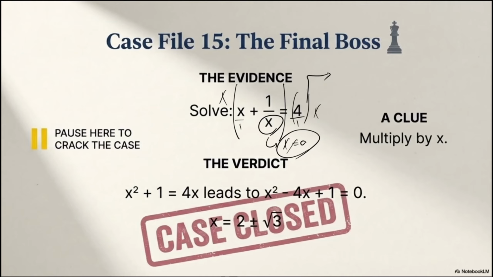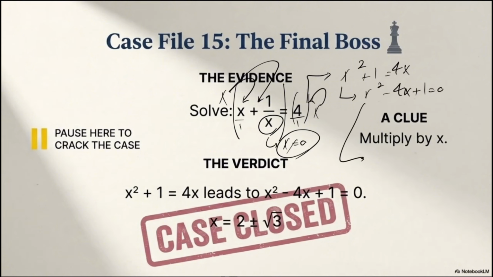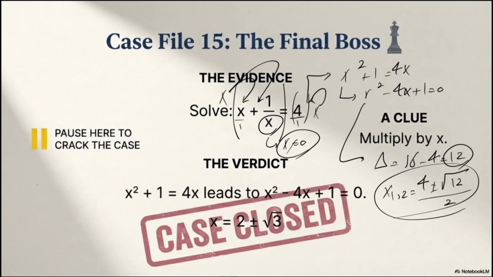So I do have x multiplied by x is going to be x to the power 2. X multiplied by 1 over x is going to be 1. And I do have x times 4 is going to be 4x. So if I just rearrange that, it would be x to the power 2 subtracted by 4x plus 1 equals to 0. Find the delta. The delta would be b to the power 2 subtracted by 4ac. 16 subtracted by 4 is going to be 12. So my x1 and x2 is going to be 4 plus minus root of 12 divided by 2a or 2. So I do have two answers, and everything is going to be settled.